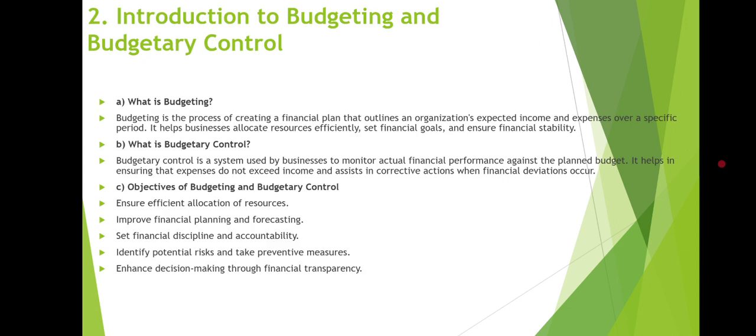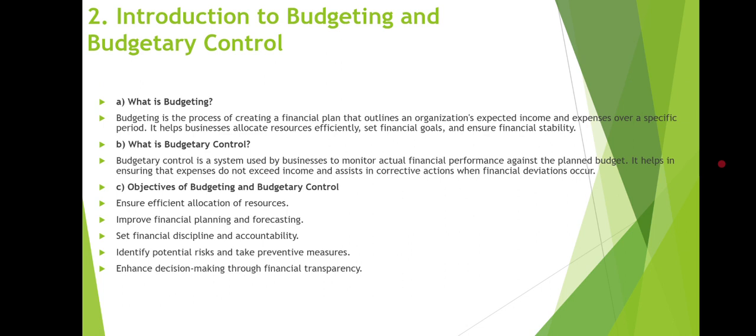Next, we have the introduction to budgeting and budgetary control. Let's understand these topics thoroughly one by one. First of all, the definition of budgeting and budgetary control, and after that, we will move to the objectives.